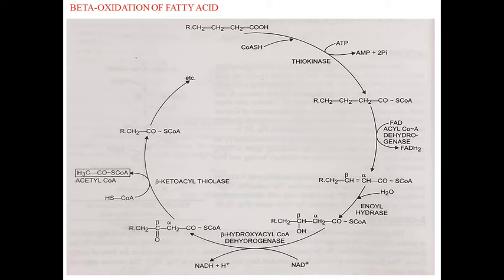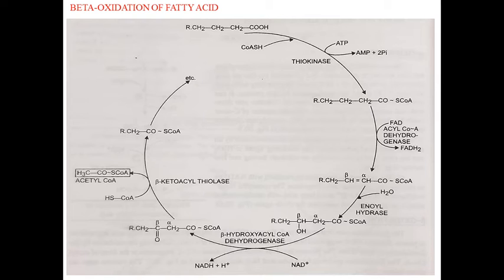And the last reaction, the beta ketoacyl coenzyme A finally undergoes thioclastic cleavage in presence of enzyme beta ketoacyl thiokinase to release a molecule of acetyl coenzyme A and a molecule of fatty acyl coenzyme A. The fatty acyl coenzyme A produced in the reaction is shortened by 2 carbon atoms.